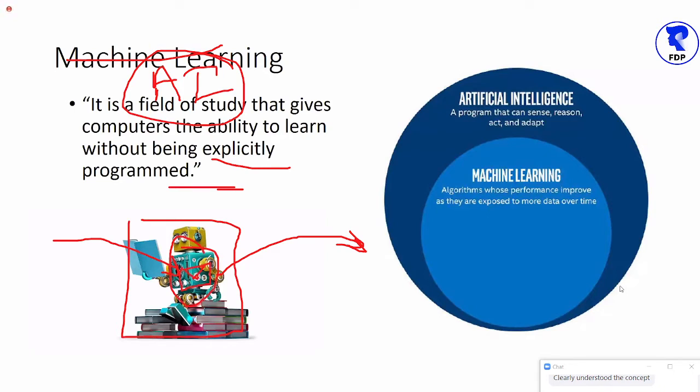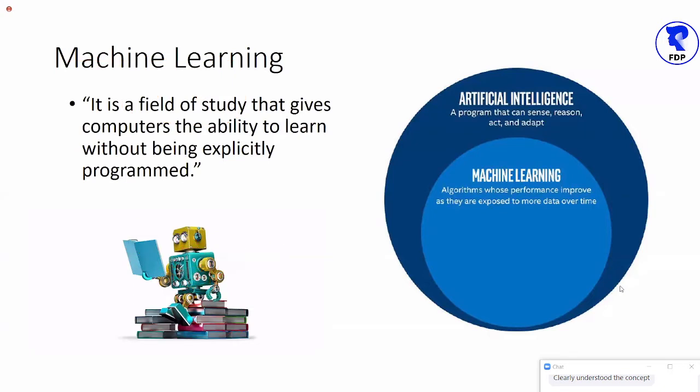and those internally developed programs by the machine, I just want to emphasize one more time, are known as implicit programs. Means a program which was not written by a human. The machine will learn, and can you see this image? This machine is reading something from the book, right?